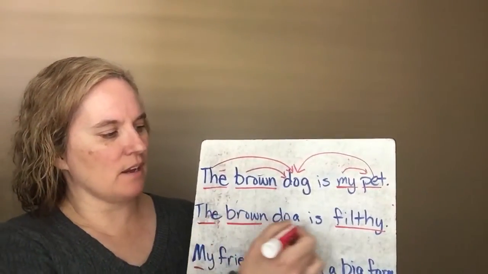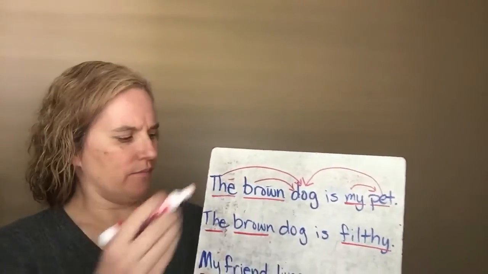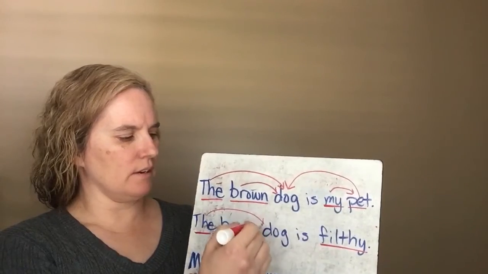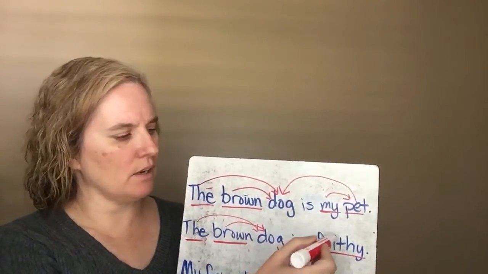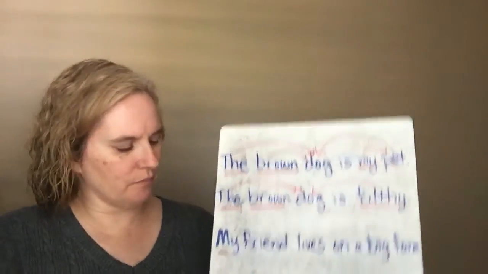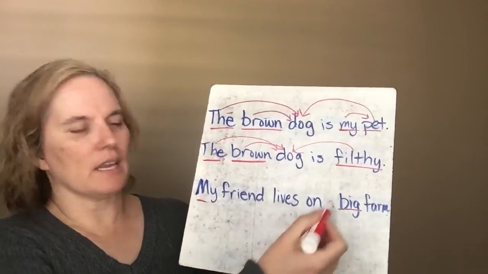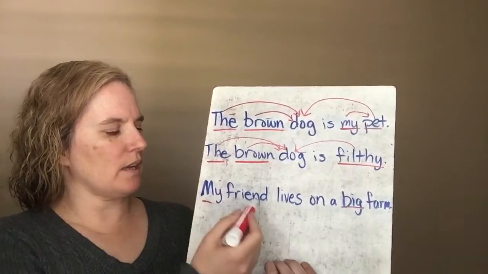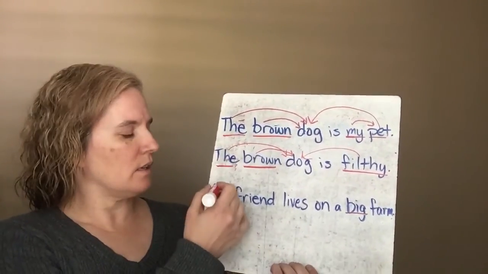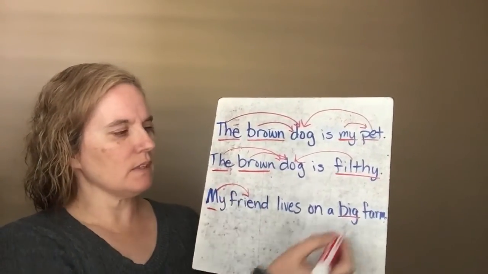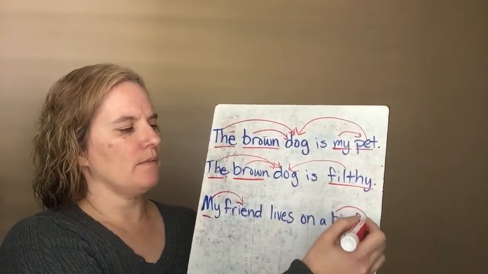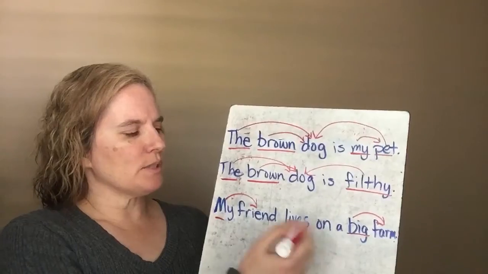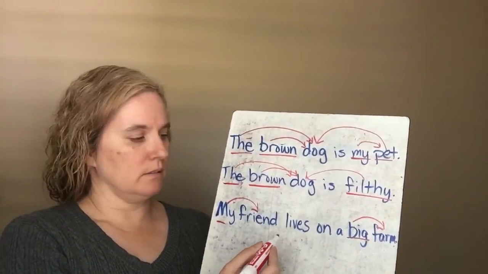Next, the brown dog is filthy. What dog? The dog. Which dog? Brown dog. What kind of dog? Filthy dog. My friend lives on a big farm. So I've got friend. Which friend? My friend. Next I've got farm. Which farm? Big farm.